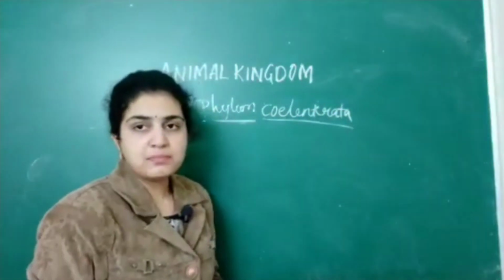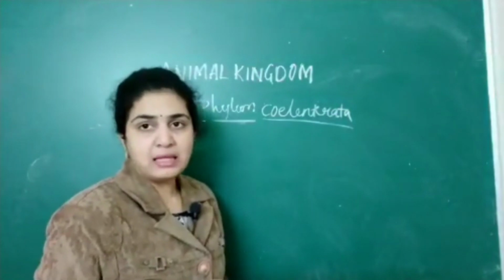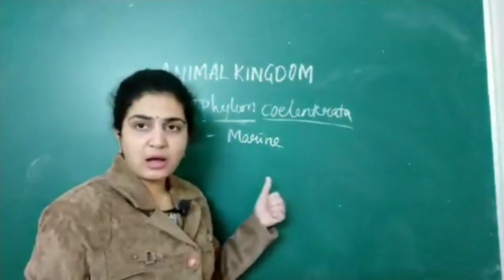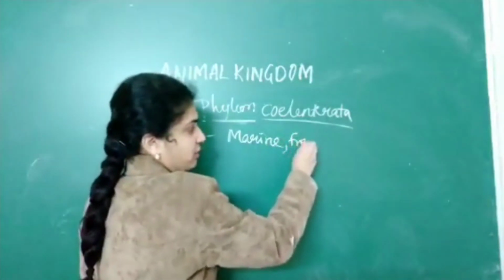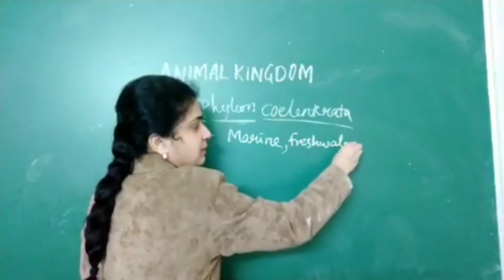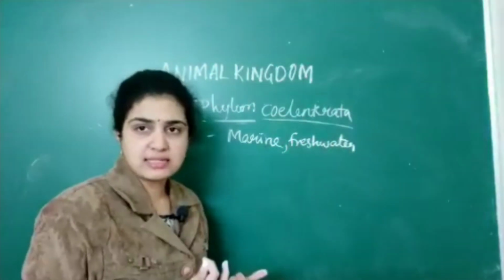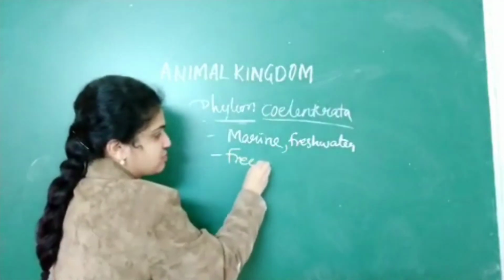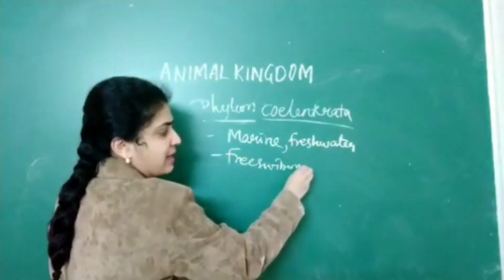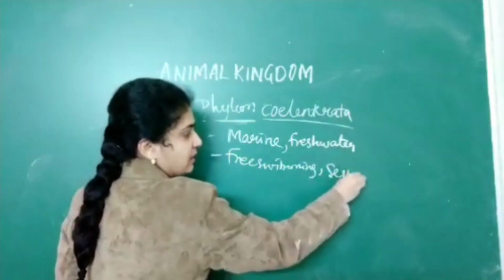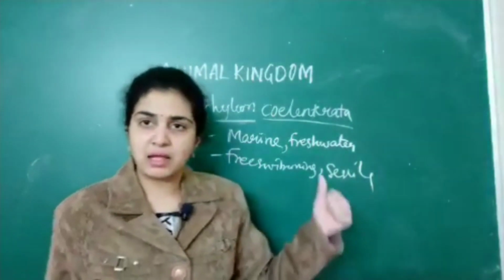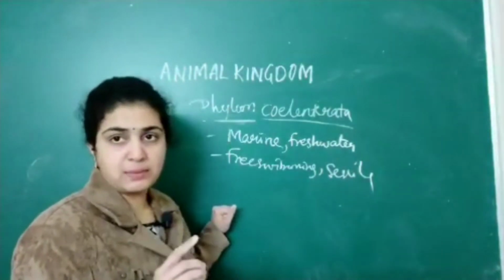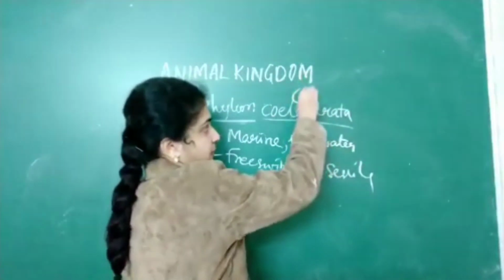So in this phylum, that is Coelenterata, the main thing you should remember is these are marine as well as freshwater. They are free swimming animals or sessile. Both types are there: marine, freshwater, free swimming, as well as sessile. These are cnidarians, Cnidaria.